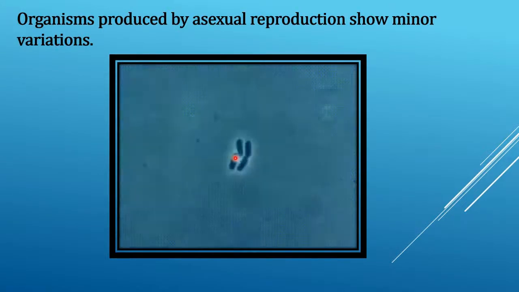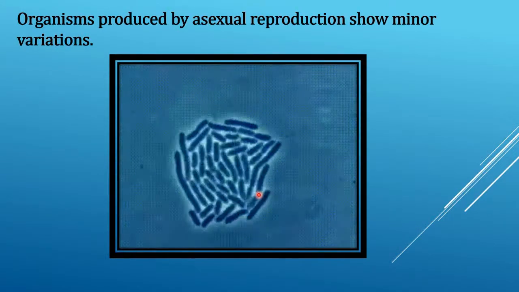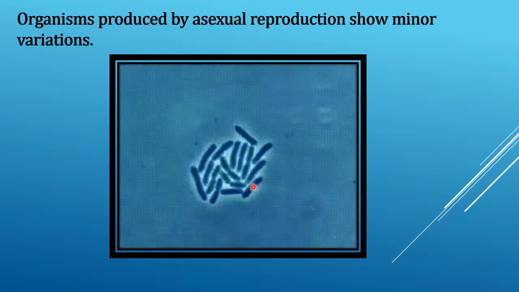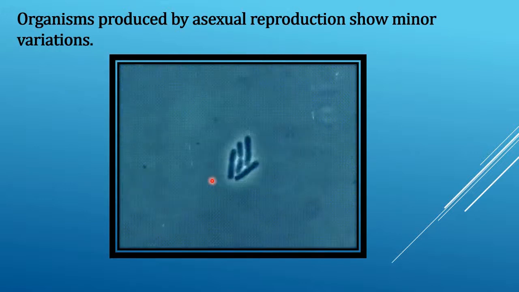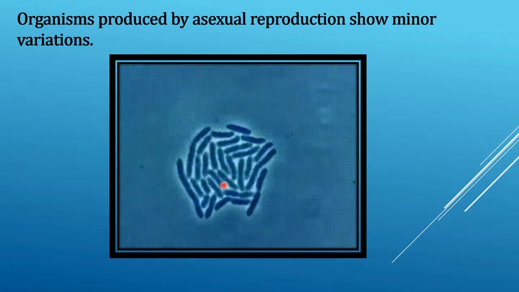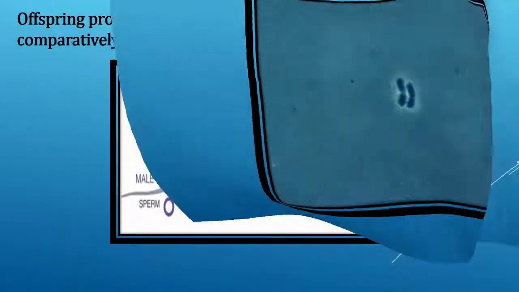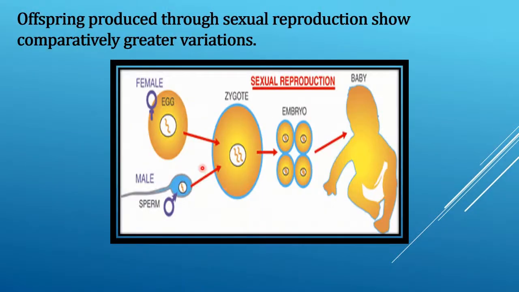Organisms produced by asexual reproduction show minor variations. As you can see here, children, they show very little variation. Offspring produced through sexual reproduction show comparatively greater variations. They show more variations as compared to asexual reproduction.